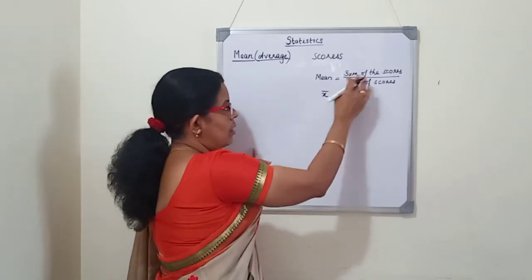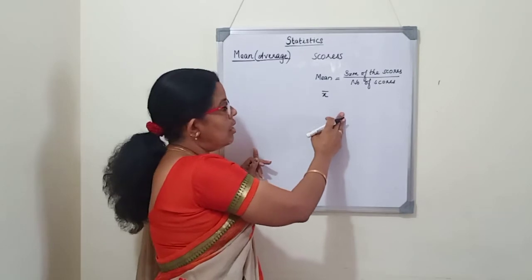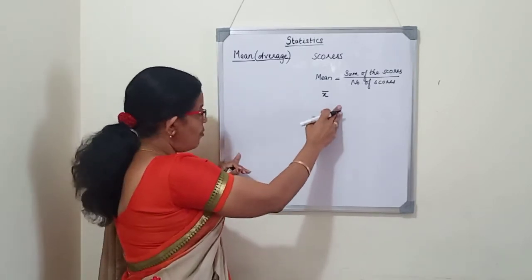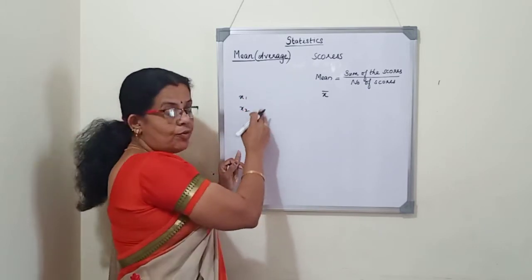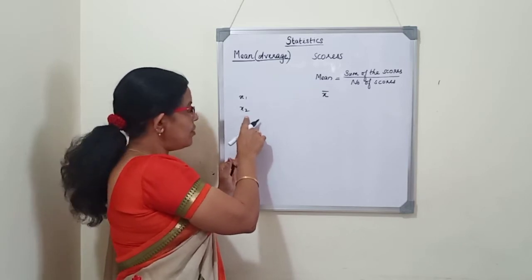So mean is equal to the sum of the scores by the number of scores. Ungrouped data means only scores are given. Suppose the scores are x1 and x2; to find the mean, we add the scores and divide by the number of scores.